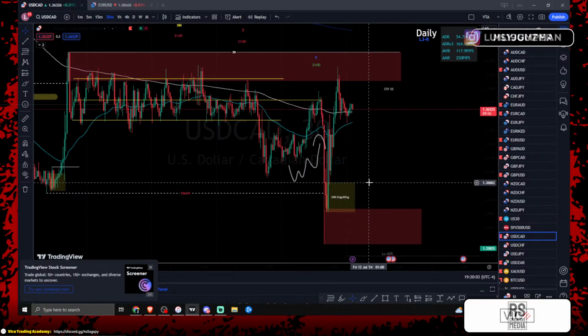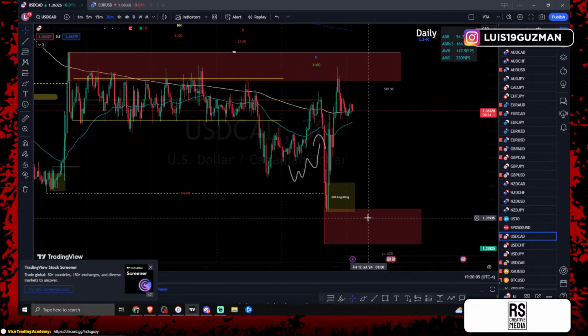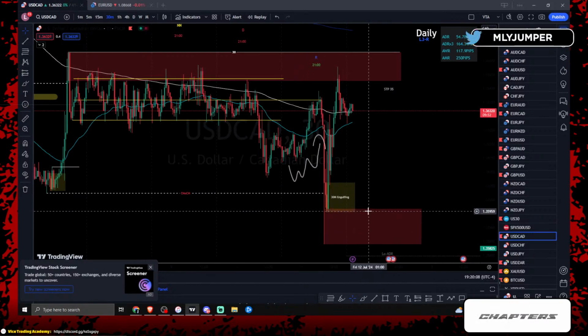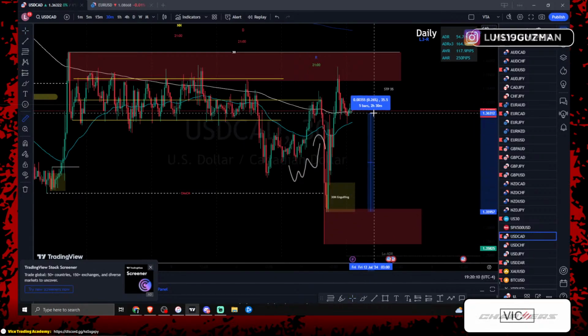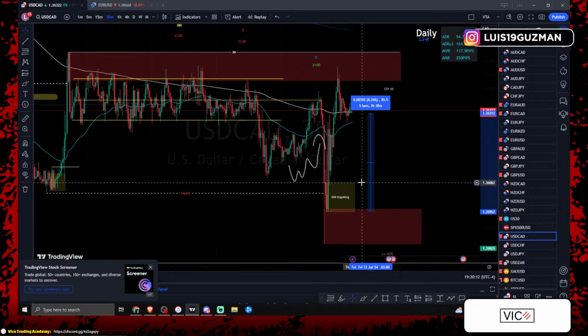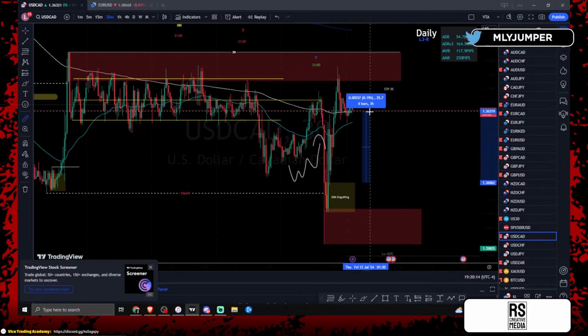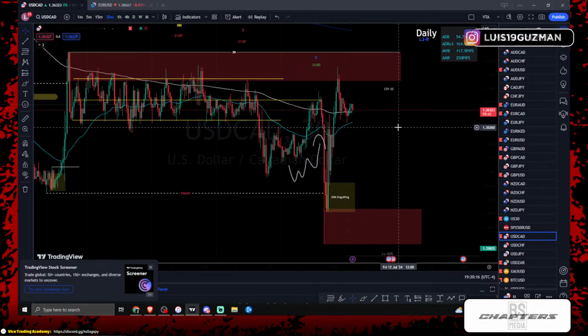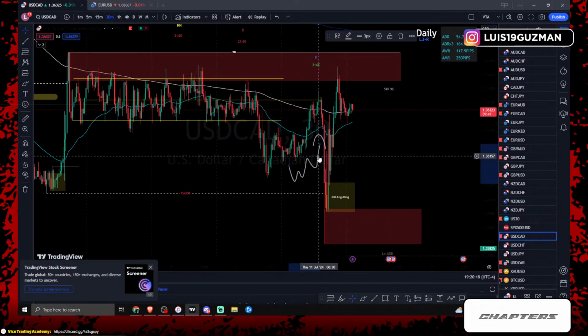So in this case, let's say price wouldn't have given us STP, how would we have traded this? Let's say this was the low, right? 35 pips is up here. We would have had a 10 pip stop loss, for a 25 pip TP. It's not bad, right? I would have loved to have taken that trade.